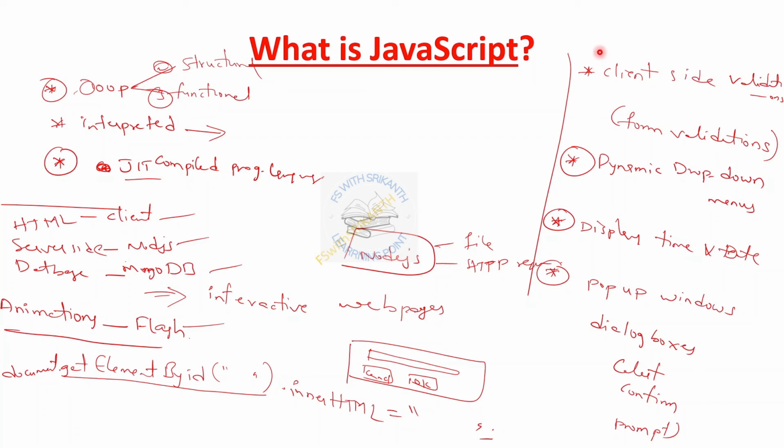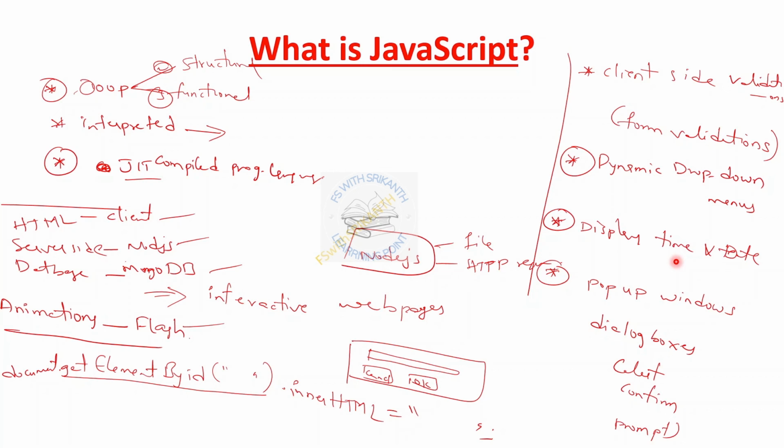And what are the features of JavaScript? It can do client-side validation like form validations, and dynamic drop-down menus. It can create and display date and time. With the help of date and time, we can design our web page so that at a particular time it is available and at a particular time it is disabled. Login and logout time can also be handled with the time and date objects. It is the most helpful there, right?